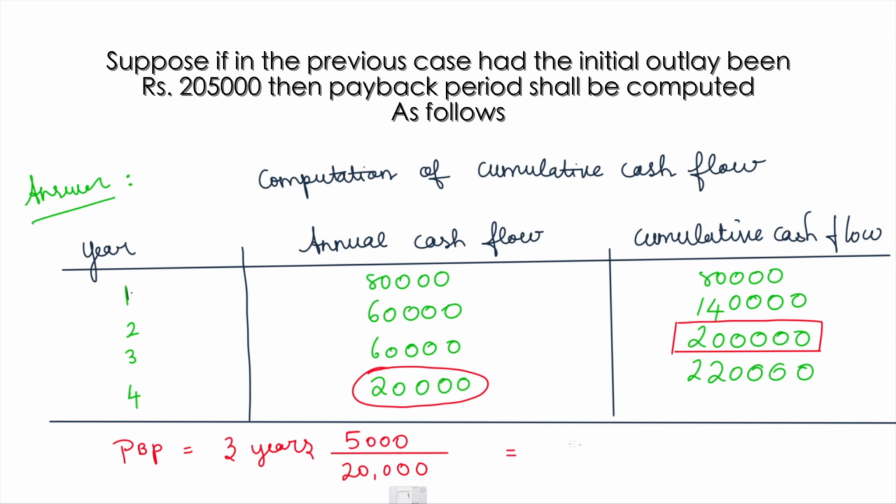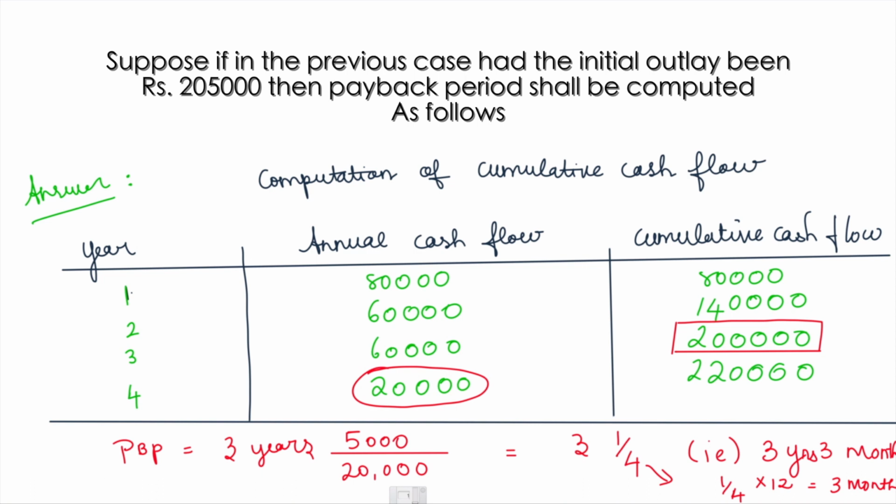So out of the 20,000, I'm just going to recover the 5,000. After solving, it is nothing but 3 into 1 by 4. In terms of years, it is 3 years, 3 months. So in 3 years, 3 months, I will be recovering my entire initial investment. I computed it as 1 divided by 4 into 12. There are 12 months in a year, right? So 1 divided by 4 into 12 gives the calculation in terms of months.